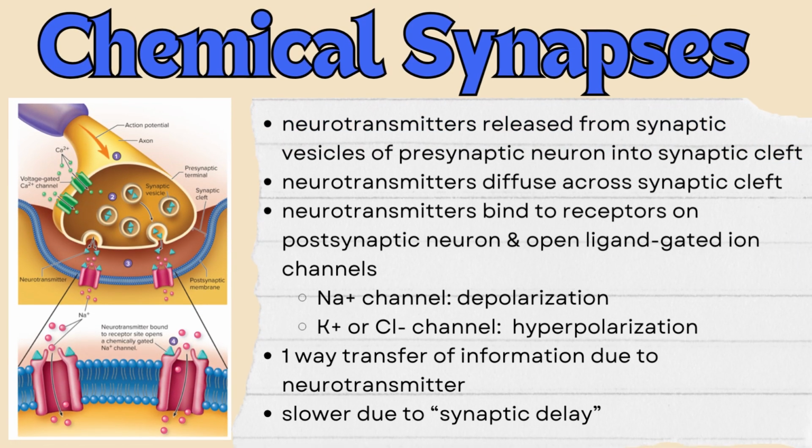Chemical synapses are like the neuromuscular junction we learned previously. These use chemicals called neurotransmitters to create an action potential in the postsynaptic cell. The influx of calcium into the axon terminal of the presynaptic cell causes neurotransmitters to be released from the synaptic vesicles. The neurotransmitters diffuse across the synaptic cleft and bind to receptors on the postsynaptic neuron.